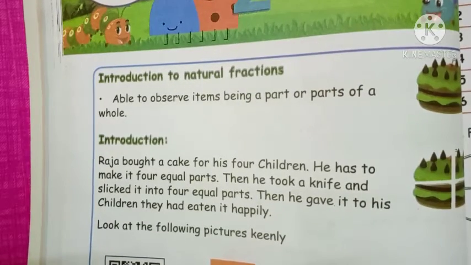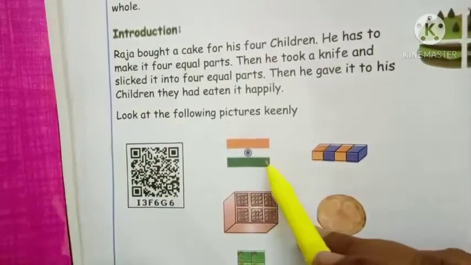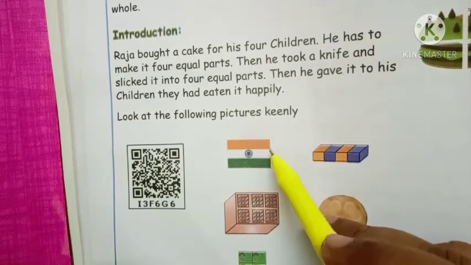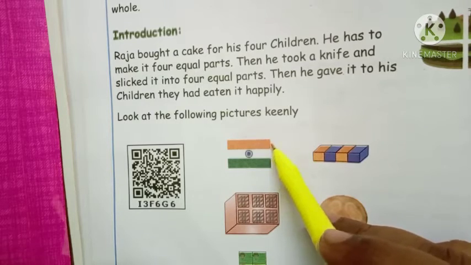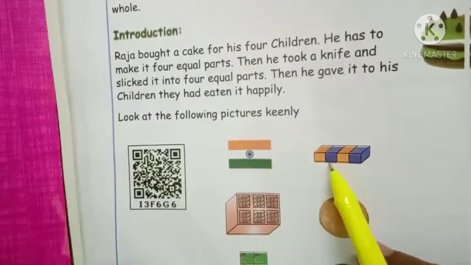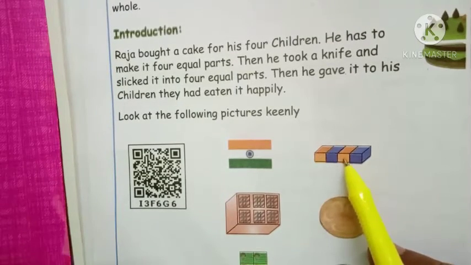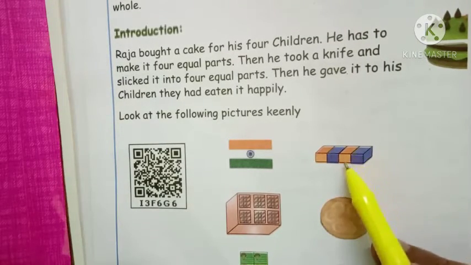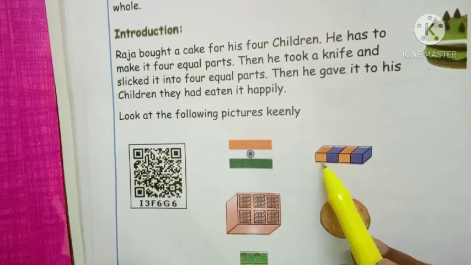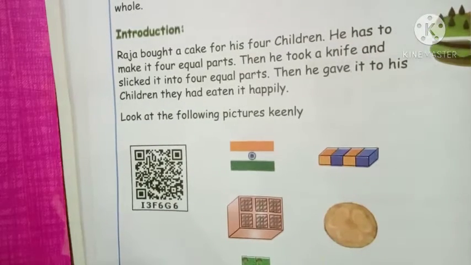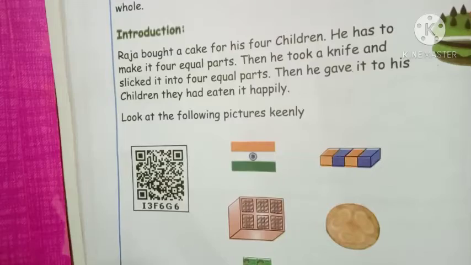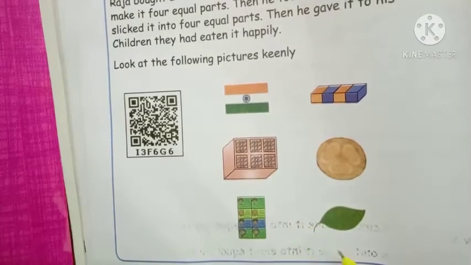Here we use this flag. The flag is used for 3 kinds of fractions. Color variation is given here, 3 colors, 1, 2, 3, a tricolor. Then the eraser is an example with 2 colors. Then fraction means the same division of parts, all the sizes equal. Another example: a sweet, an apple, a window, then a leaf.